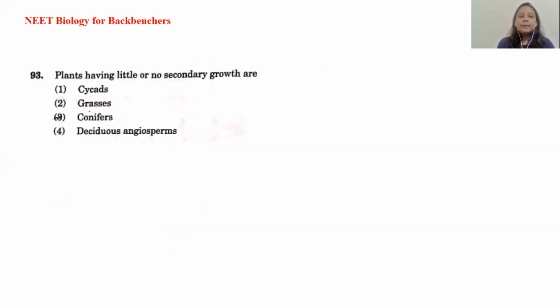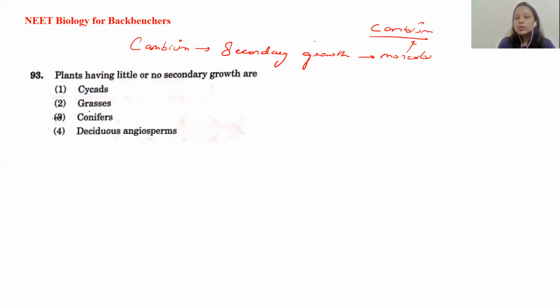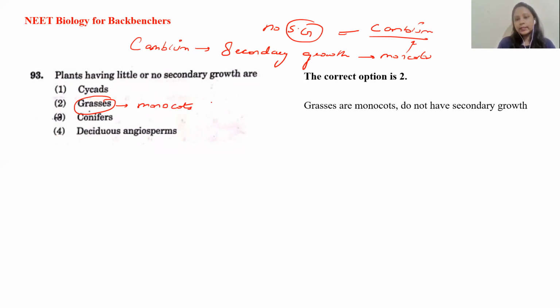Now, plants having little or no secondary growth. As I told you in the earlier question, cambium is a necessary thing for secondary growth. Without the cambium, no secondary growth can take place. So remember this, monocots do not have any cambium, so no secondary growth can take place in the monocots. Out of the four options given here, grasses are the monocots. So the second option is the answer, because grasses are monocots and no secondary growth will take place in them.